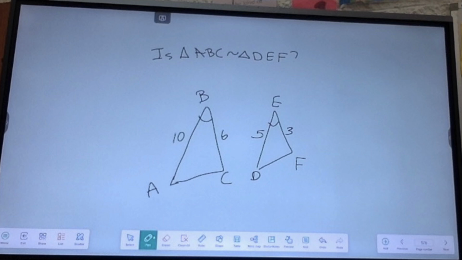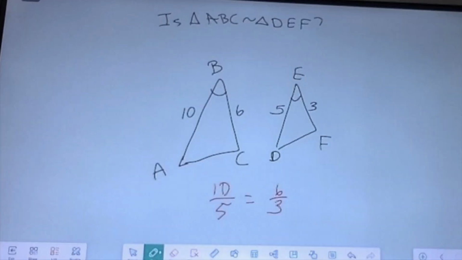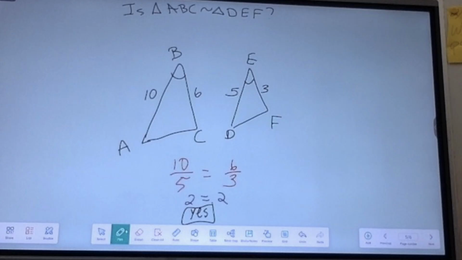The next similarity postulate we're going to use is side, angle, side. And again, you don't have to say side, angle, side. You just have to have two pairs of corresponding sides that are proportional, and the angle between them has to be congruent. So the pair of angles has to be congruent. You do the division to show that each pair of corresponding sides are proportional, and then you simplify to show that they're the same thing. And then your answer in this case is yes.